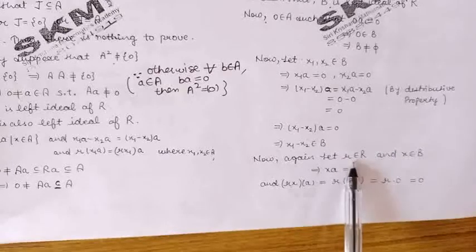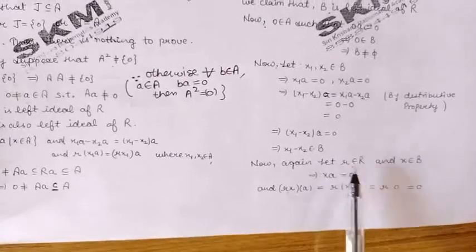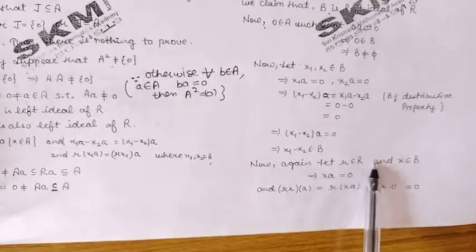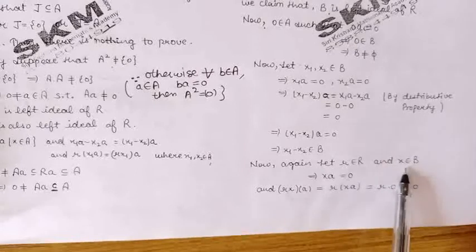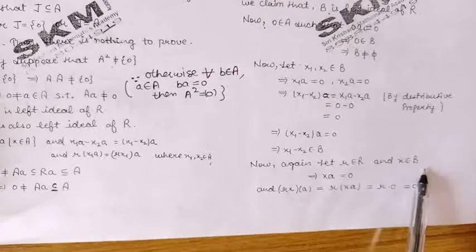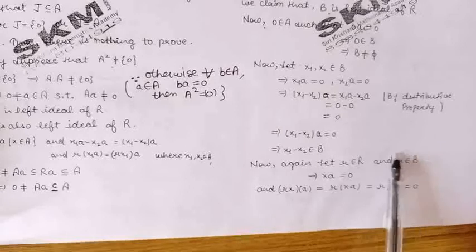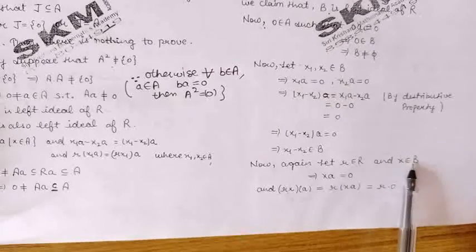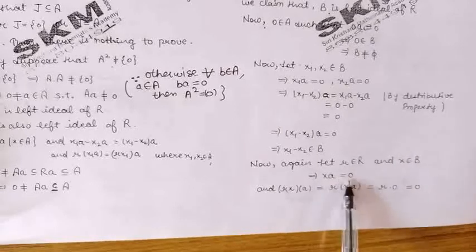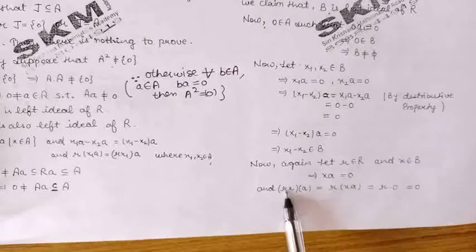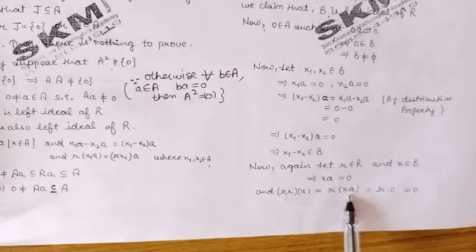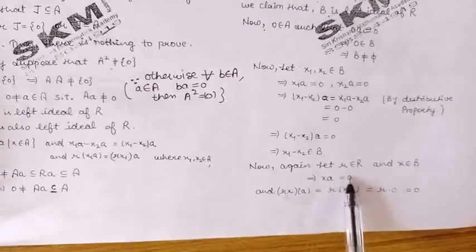Let us take an element r belonging to the ring R, and an element x belonging to B. Now because x belongs to B, by definition of B, xA will be 0. Now let us find rxA. This can be written as r(xA), and xA is 0.